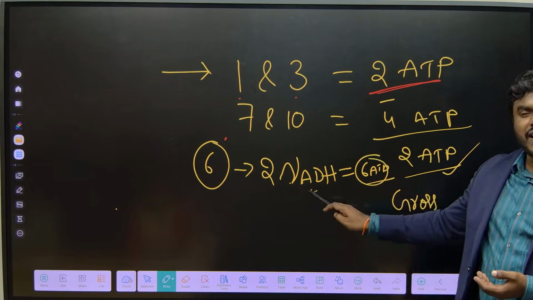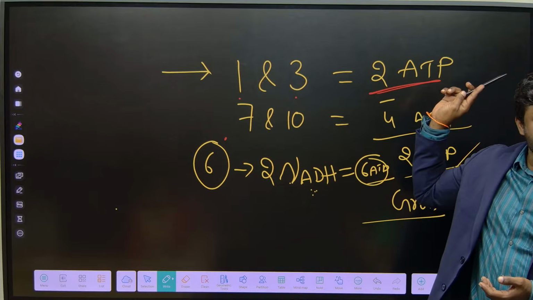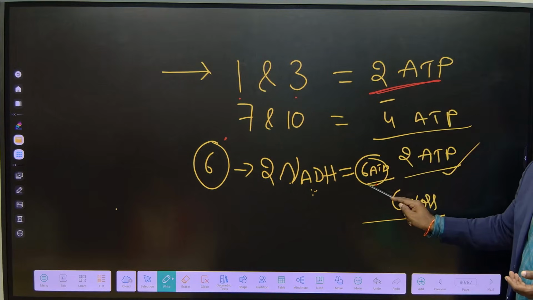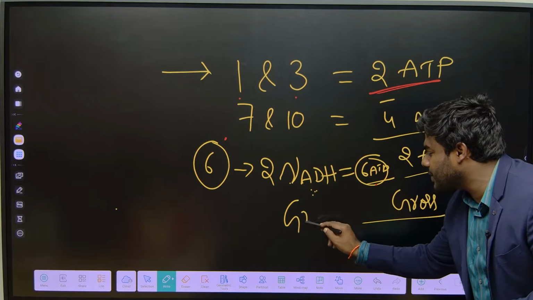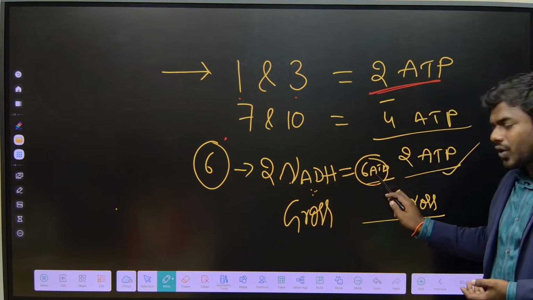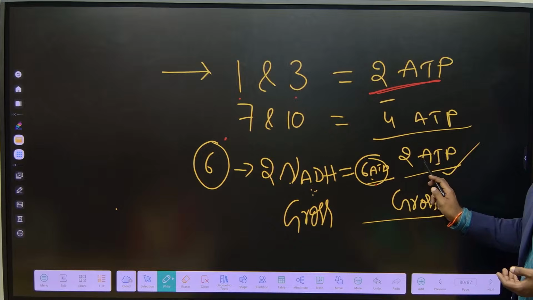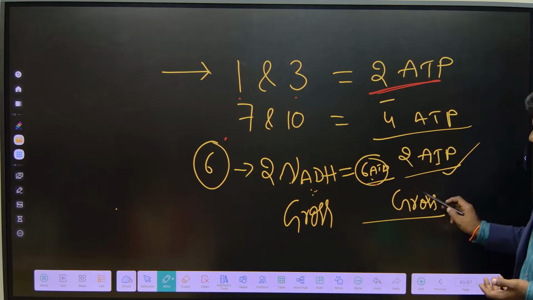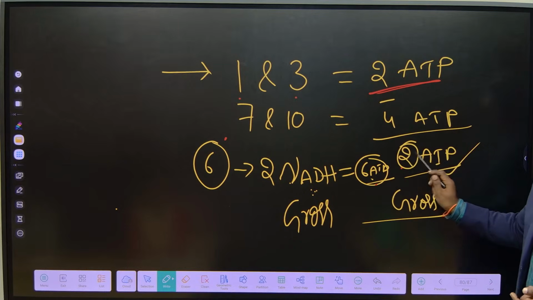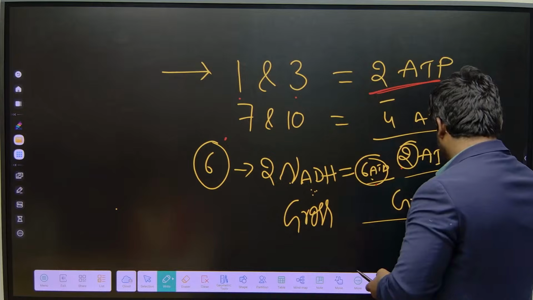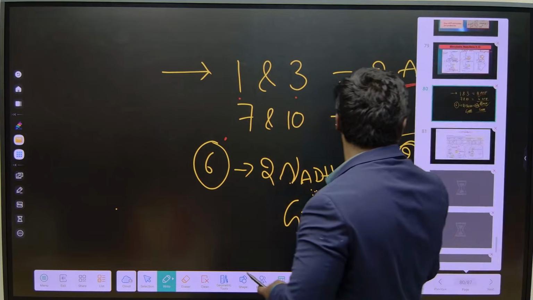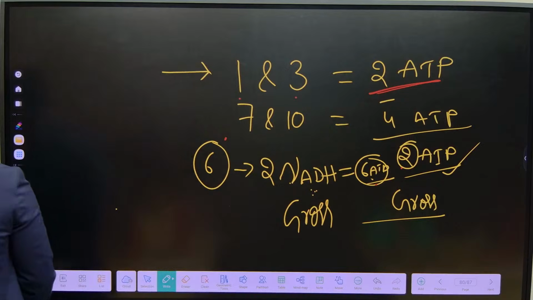Because this NADH has to enter the electron transport chain, and there it gives rise to this ATP. So the total represents gross: 6 plus 2, 8, total available. But you can see only 2, and that is called net. There is a difference between gross and net. Understand that correctly.